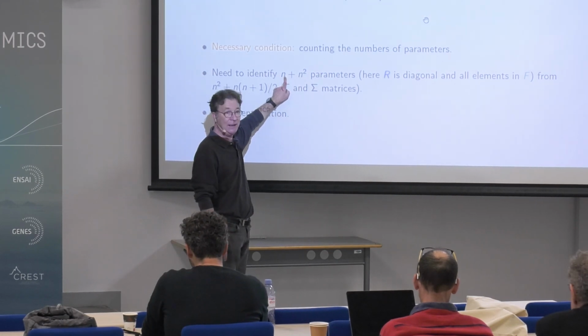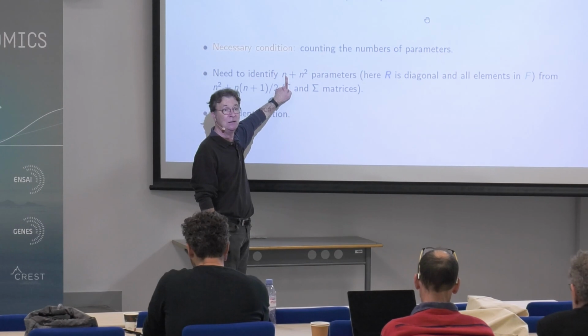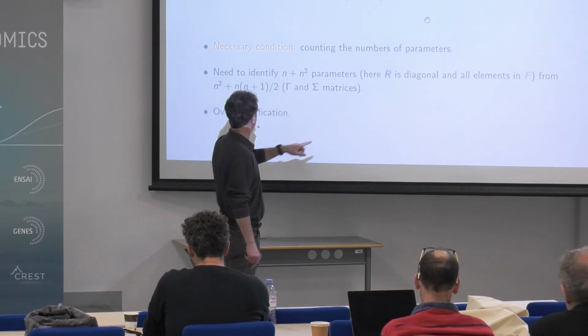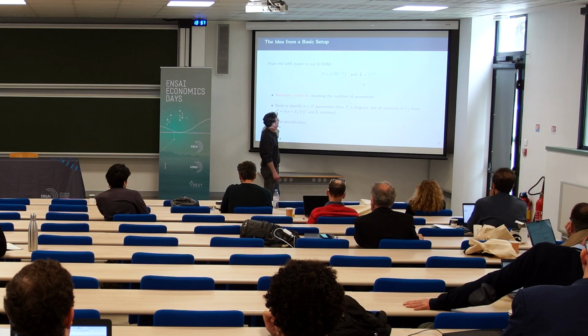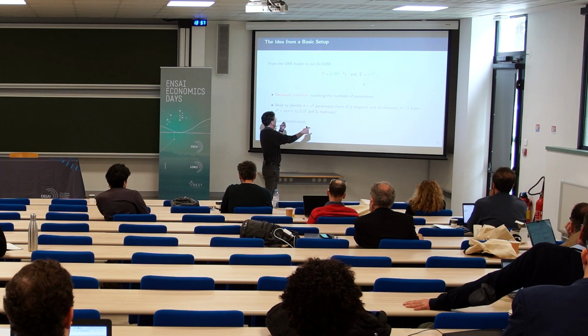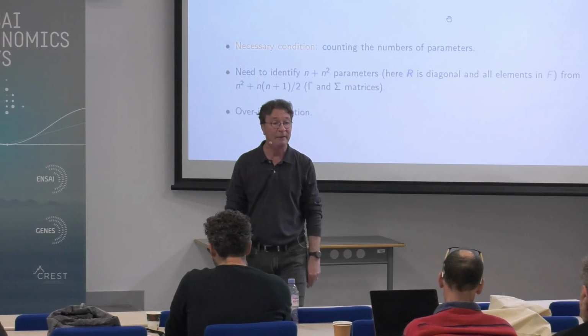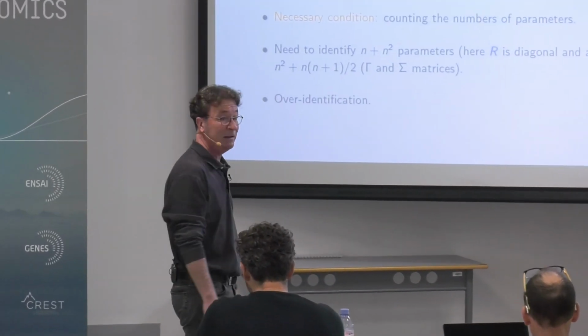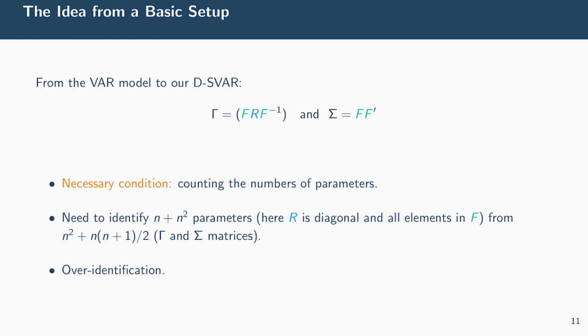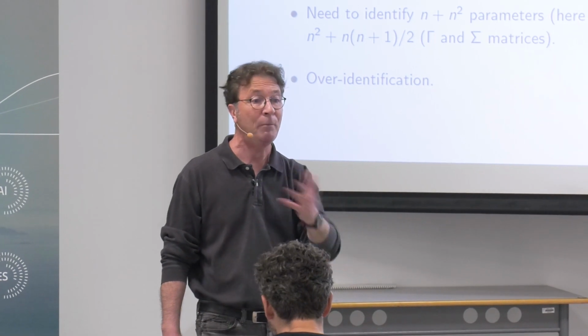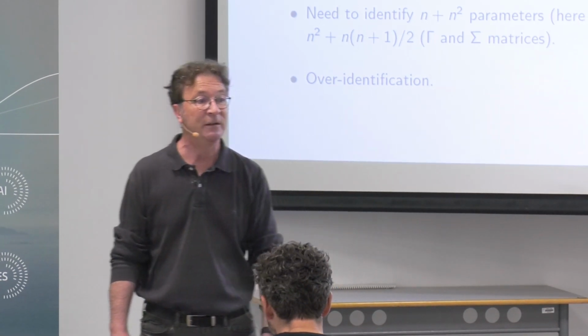And I have assumed that R, the autoregressive matrix, is diagonal, n plus n square. On the other side, in the dynamic matrix of the VR, I have n square parameters, and because the covariance matrix is symmetric, I have n times n plus 1 divided by 2. You see immediately that if n is strictly larger than 1, 2, 3, 4, the system is over-identified. So the flexible, unrestricted VR contains more parameters than the DSVR.